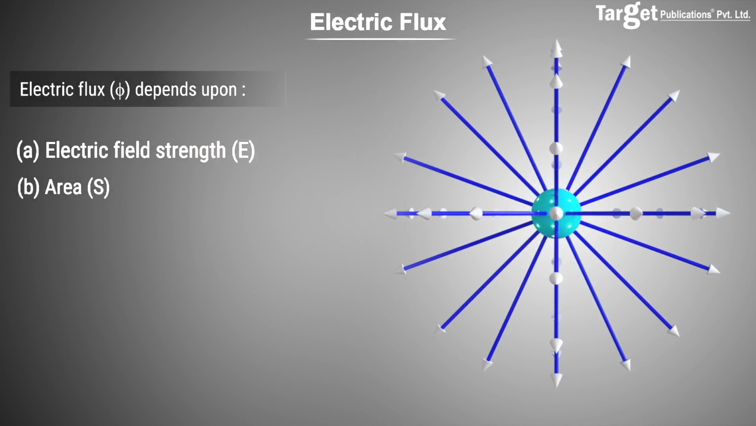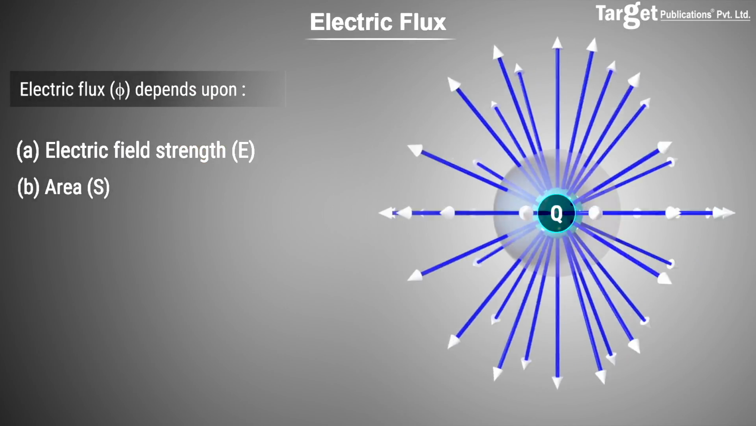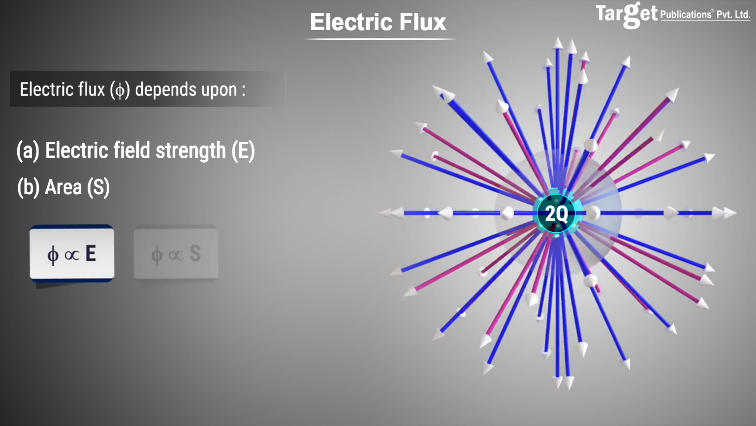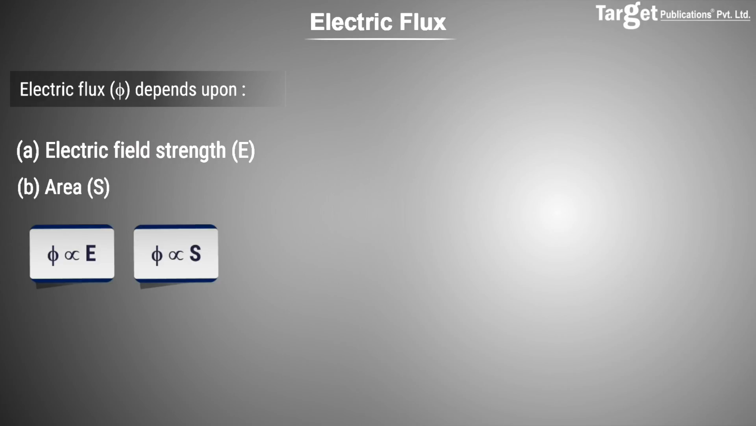Increasing the strength of the electric field will result in a larger number of lines passing through the area element. Similarly, increasing the area will also increase the total number of lines passing through that area element. Thus, we can say that flux depends on the electric field strength and the area S. Phi is thus proportional to E and delta S.